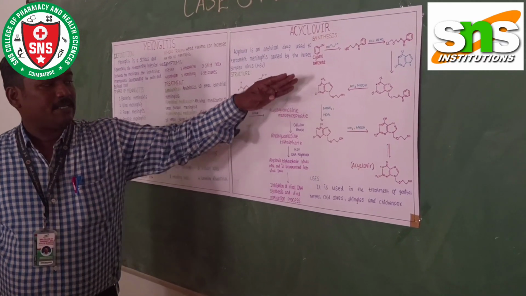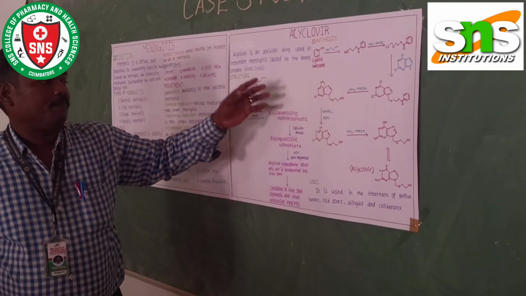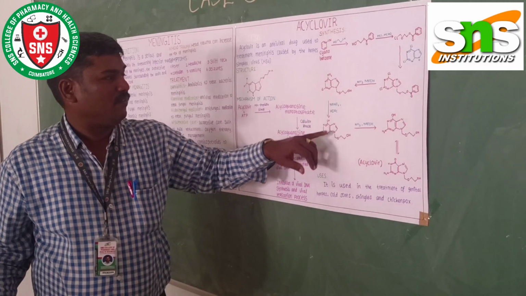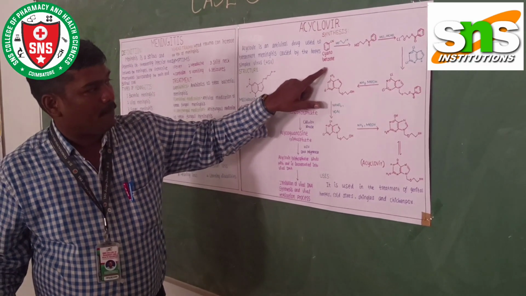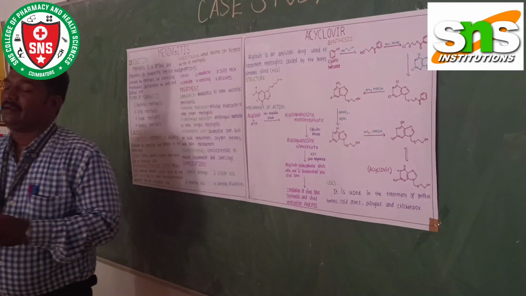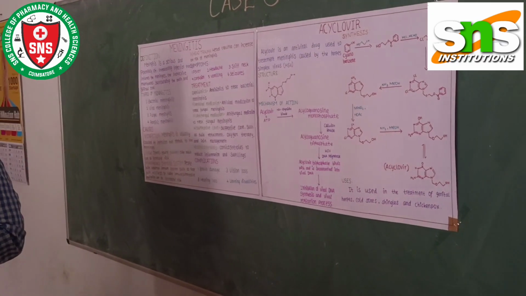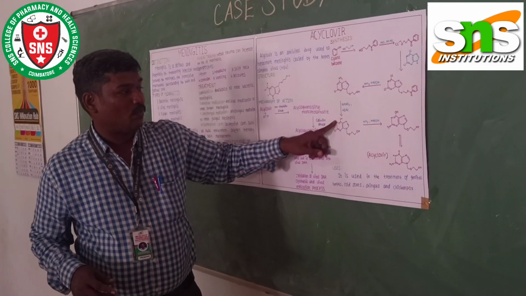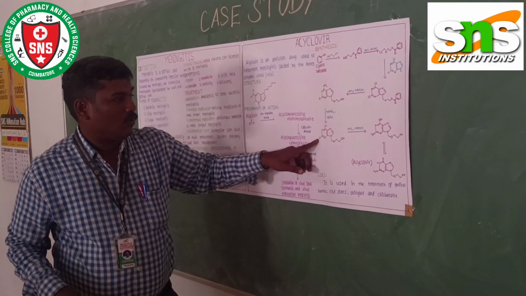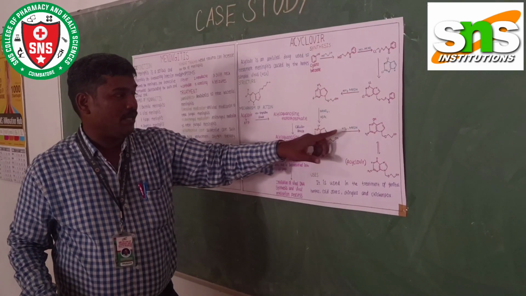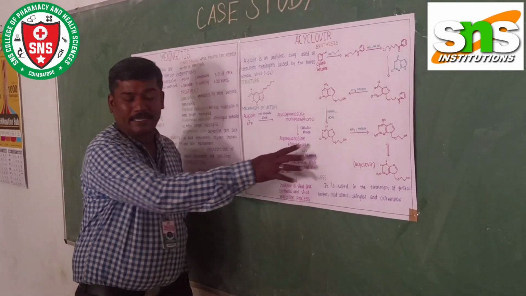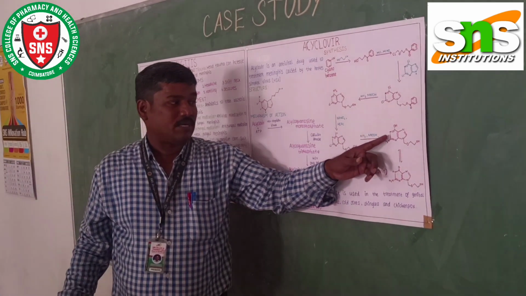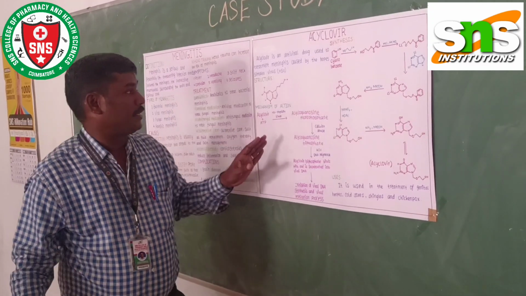Followed by treatment with sodium nitrite, it will be converted, and here you will find the change in the NH2, as we already studied about sodium nitrite and hydrochloric acid. This amino group will be converted into alcohol. An OH group will be added here. So the next step is we are treating with ammonia. What will happen? One hydrogen will take the chlorine, which will be eliminated as hydrogen chloride. So it will be converted into NH2. So our product is formed.